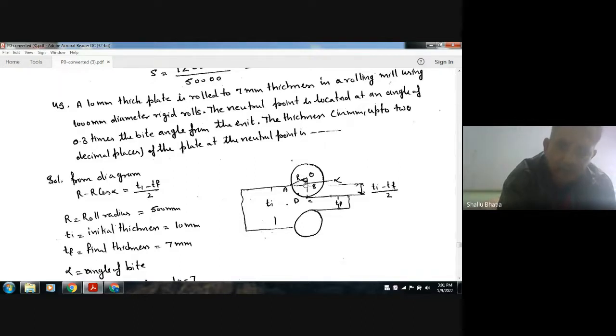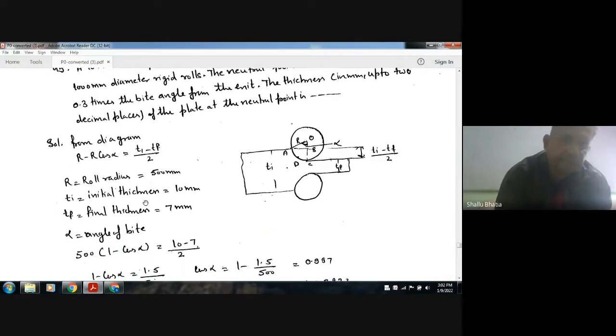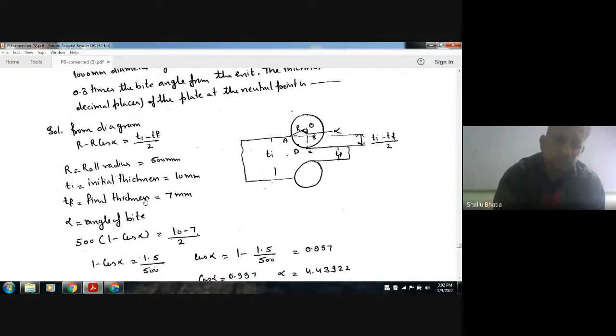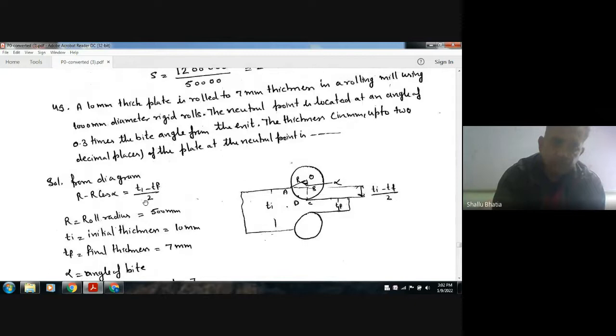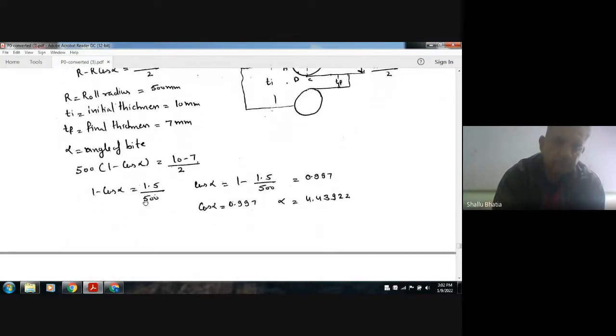So R cos alpha will be OB, and OC is R. So (Ti minus Tf) by 2 is R minus R cos alpha, where R is roll radius, Ti is initial thickness, Tf is final thickness, alpha is angle of bite. So we can calculate alpha from this.